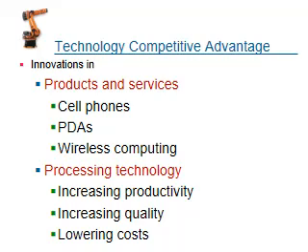Here we are going to discuss two things. One is product, another one is process. First of all, what are the products we are going to manufacture? So many products are available, like cell phones, PDAs, wireless computing.